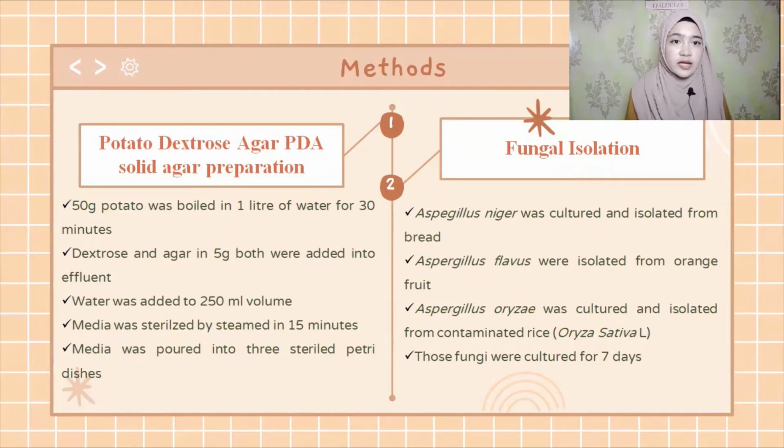Next, for the fungal isolation, Aspergillus niger, Aspergillus flavus, and Aspergillus oryzae were cultured and isolated from bread, orange fruit, and contaminated rice Oryza sativa L, respectively. Those three fungi were labeled as A for Aspergillus niger, B for Aspergillus flavus, and C for Aspergillus oryzae. Those fungi were cultured for 7 days.